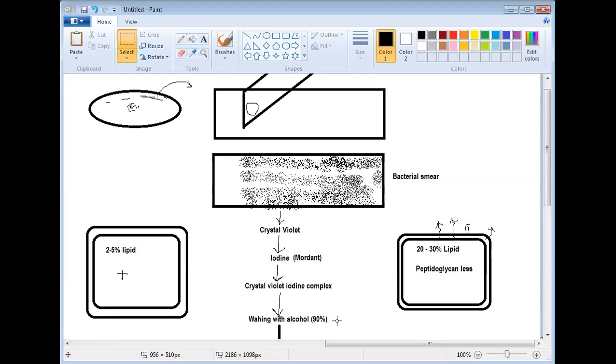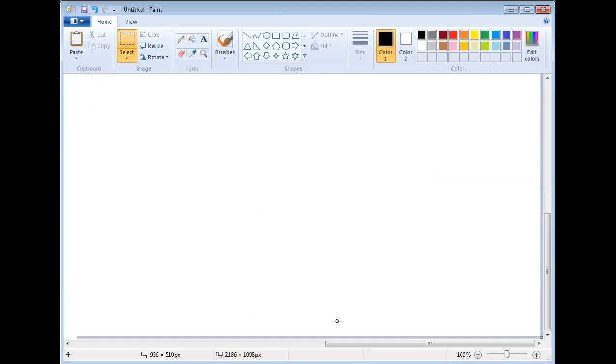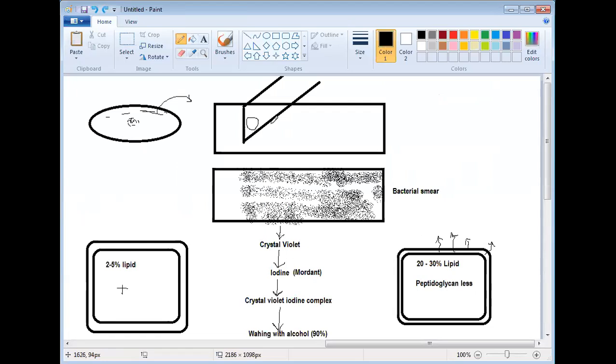Now, if you want to kill gram negative bacteria, how will you kill? Which antibiotic will you choose? You will choose an antibiotic which stops its metabolic process, say which stops its protein synthesis or any other metabolic process. Then we can use them as an antibiotic for gram negative bacteria. Is this clear? Say chloramphenicol, neomycin, tetracycline, so many other antibiotics are there. They are acting against those gram negative bacteria, right?